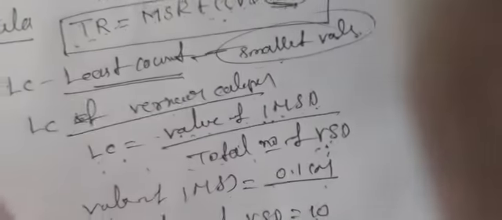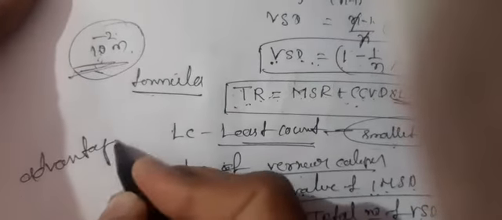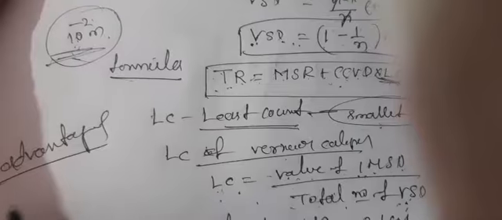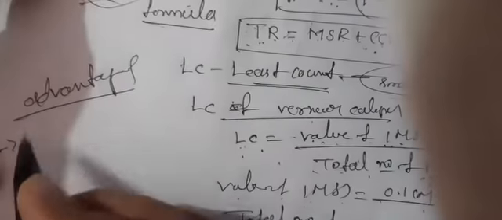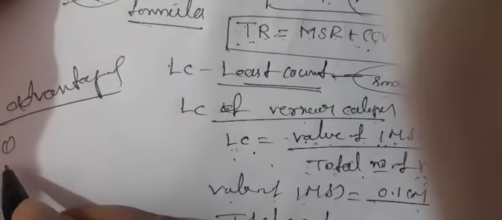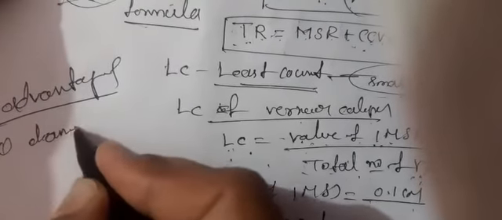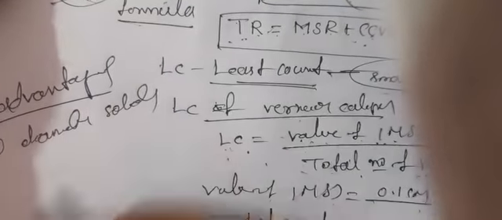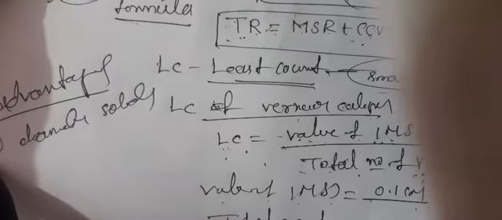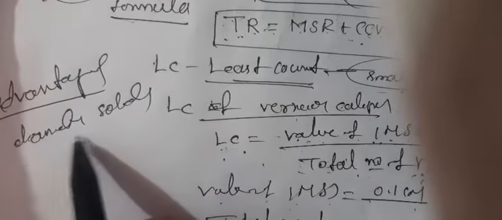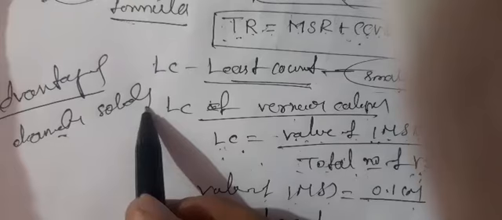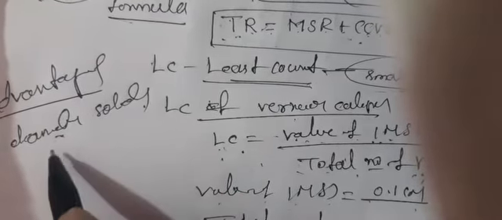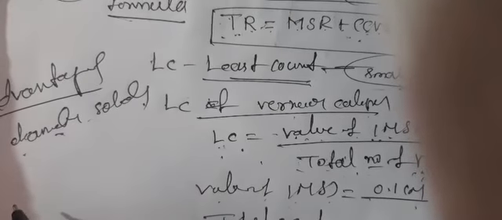Now, what are the advantages of this instrument? The first advantage of the vernier calipers is that it is used to measure the diameter of a solid cylinder, that means internal and external diameters.